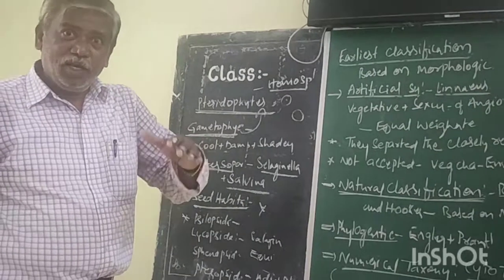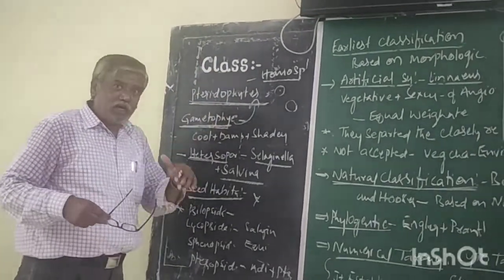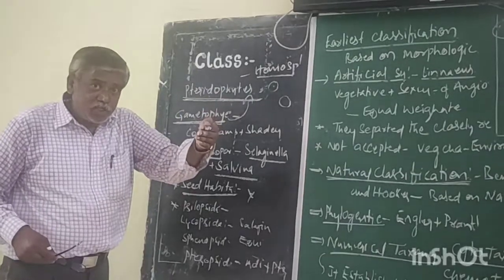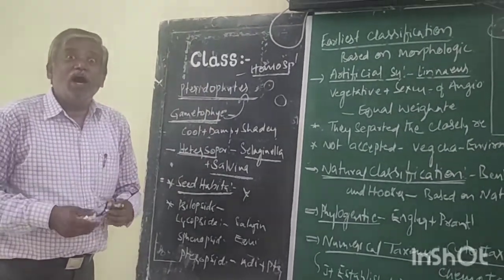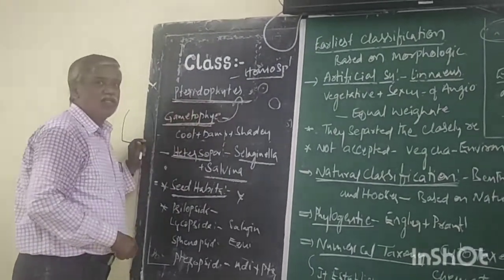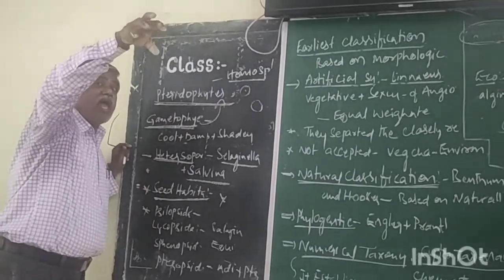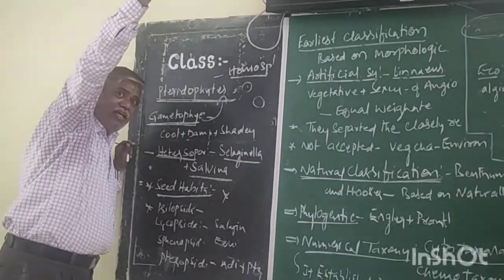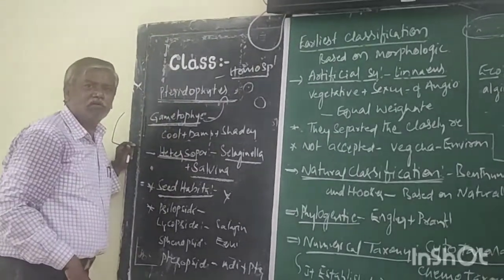In gymnosperms, the seed forms. Pteridophytes are the precursors of the seed habit in gymnosperms.